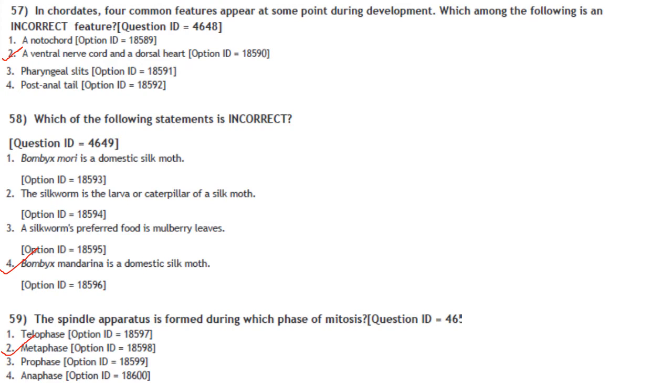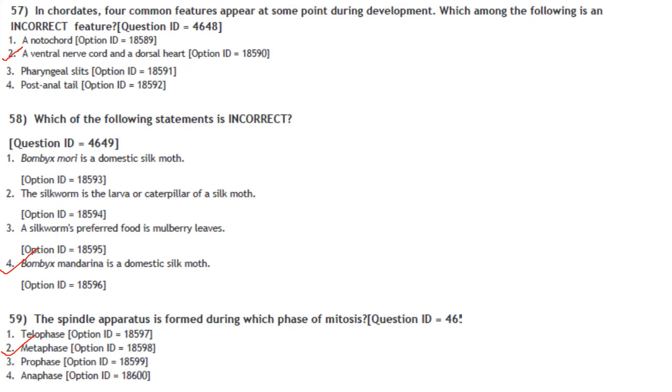Then next one. Which of the following statements is incorrect? Bombyx mori is a domestic silk moth. The silkworm is the larva or caterpillar of a silk moth. Silkworm's preferred food is mulberry leaves. Bombyx mandarina is a domestic silk moth. It is not Bombyx mandarina, it is Bombyx mori, that is the domestic silk moth. So answer is option 4.